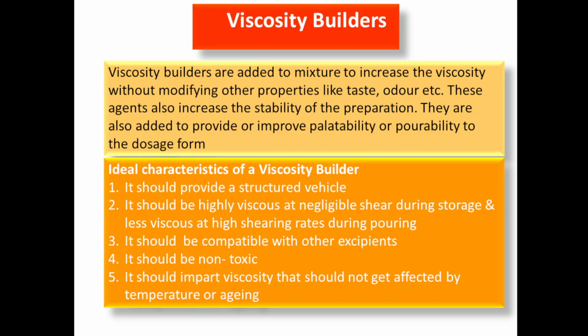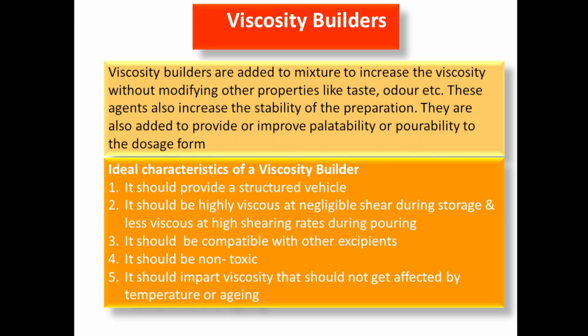It should be highly viscous at negligible shear during storage, and less viscous at high shearing rates during pouring. So it should remain highly viscous when the shear rate is low. As the shear rate increases, the viscosity will decrease, and when there is negligible shear, it is highly viscous.